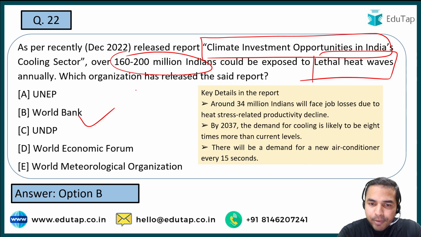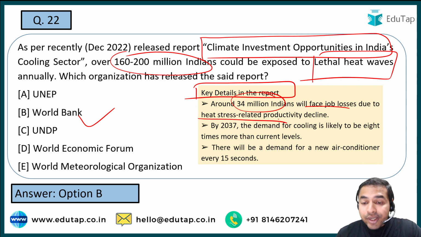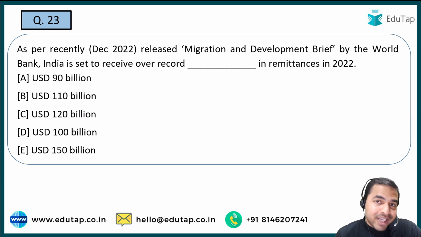तो यहाँ पर कुछ important details हैं, findings दी गई हैं रिपोर्ट की कि 34 million Indians are going to face job losses due to the heat stress related productivity decline, and by 2037 जो demand है cooling, it is likely to be 8 times more than the current level. So these are the things that you must remember from the exam point of view.